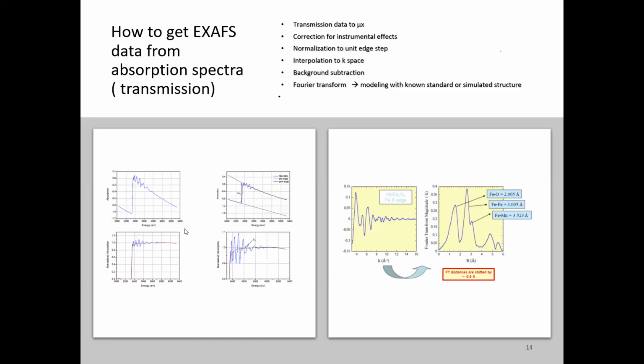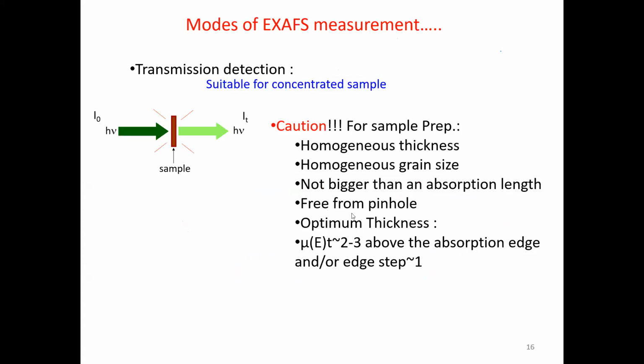So now I come to the modes of experiment. So far we have understood how to perform the EXAFS experiment and what information we get. Now, how do you perform it? First of all, we need a synchrotron source because we have to have a continuum source so that we can scan the energy range of 1000 eV from the absorption edge.